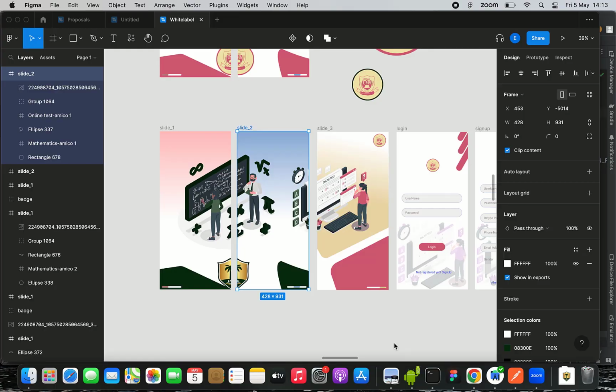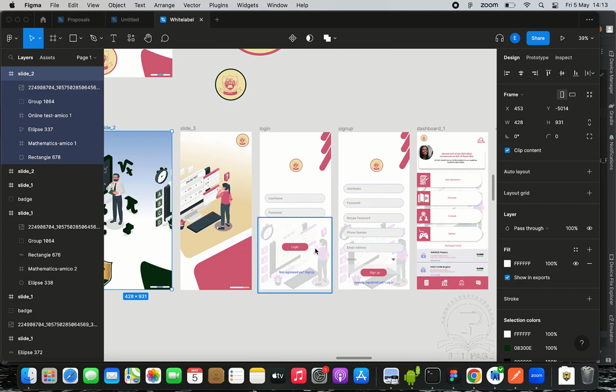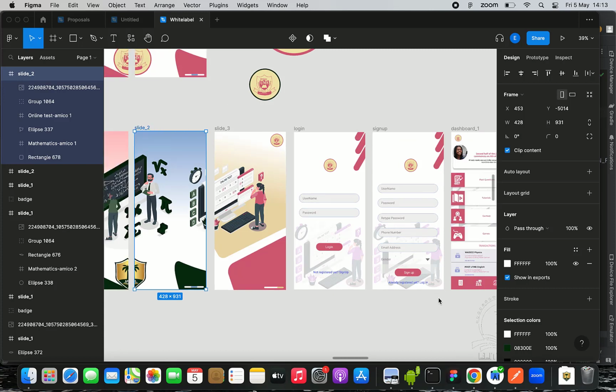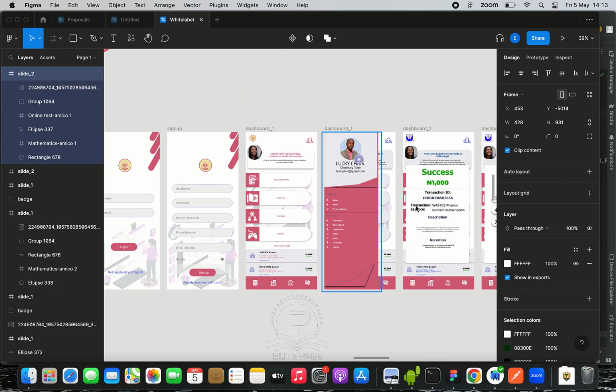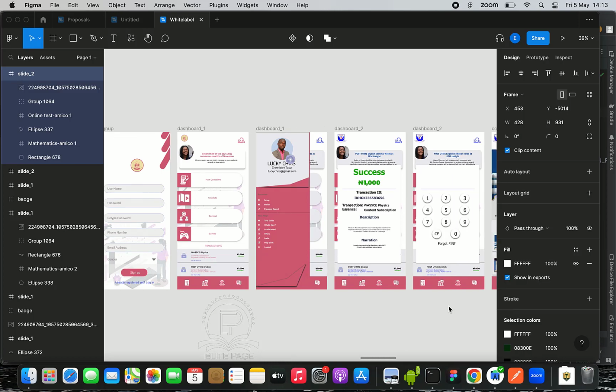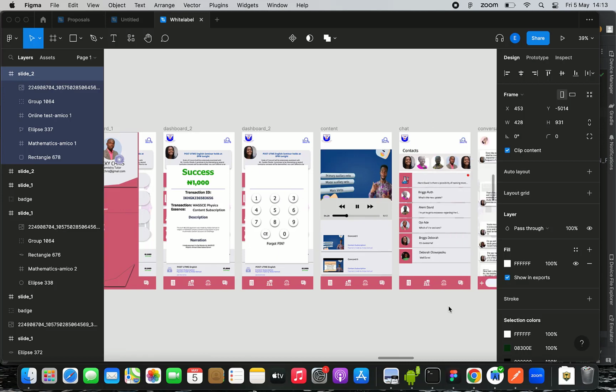Going forward, you now want to check some other screens. As you can see, we have a login screen here. This is definitely for registration. This is a dashboard which is currently being shown on your screen. Then we have something like this. This is actually a navigation drawer. This is a modal for you to make some kinds of notifications and integration. This is to make an entry of PIN and all that, and this is a virtual session with respect to virtual learning terrain.